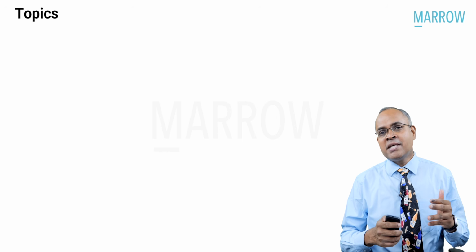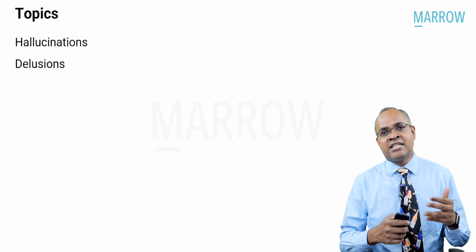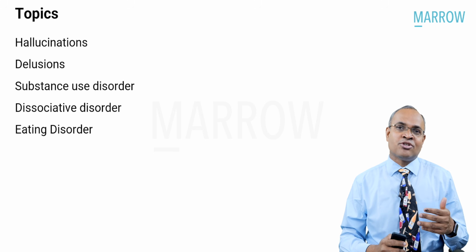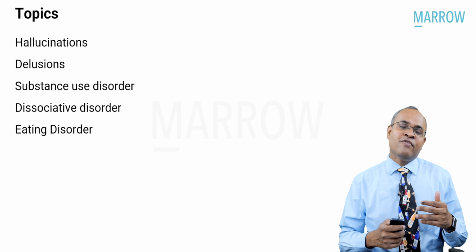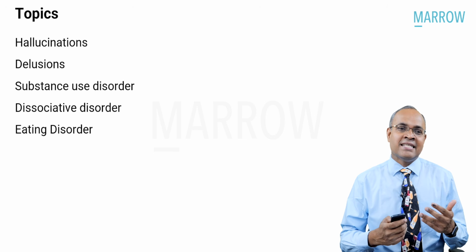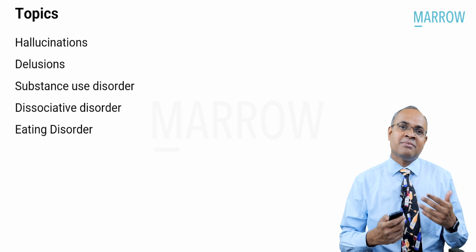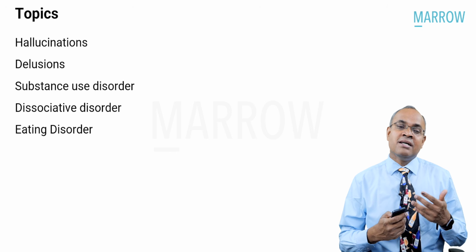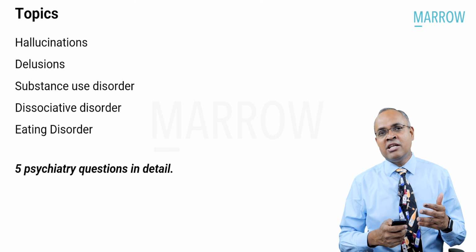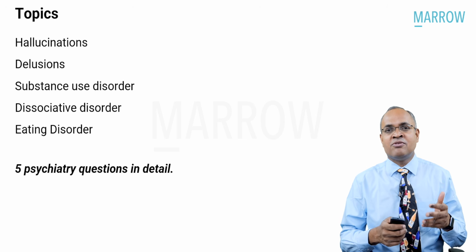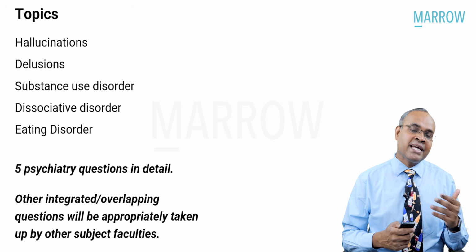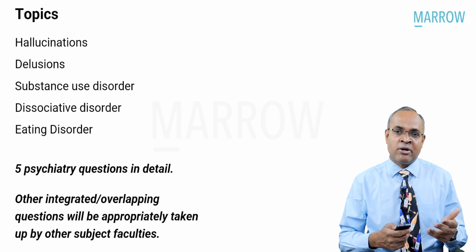Now, the topics covered were hallucinations, delusions, substance use disorder, dissociative disorder, eating disorder. If you look at this list, very commonly you get questions on hallucinations, delusions, psychopathology easily. Substance use, especially alcohol, is something which is quite commonly asked. Eating disorder is also a standard repeated question which comes in. In this video, we'll talk about only 5 specific questions which are related to psychiatry. There are a lot of overlapping and integrated questions which will be taken up by other faculties of Marrow.